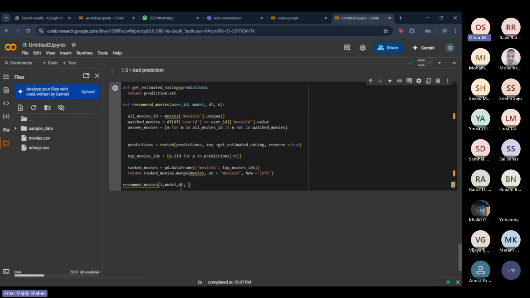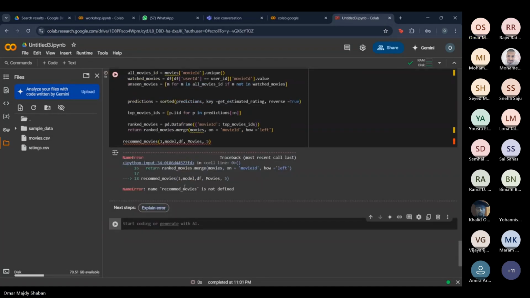And the last thing we wanna pass is the movies, so the data set we use, which is movies. And we will specify how many movie recommendations you want. So do we want the top five or top eight or the top 10? So yeah, let's run this.